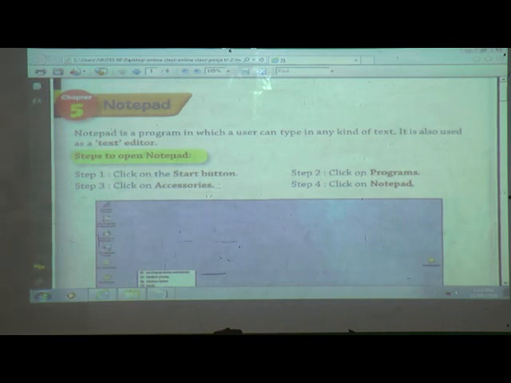Got it? Now we will see how to open Notepad. What is the first step? The start button. Where is the start button?